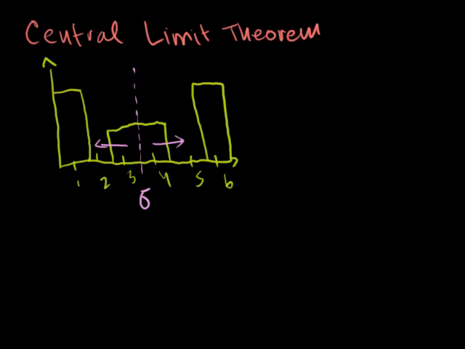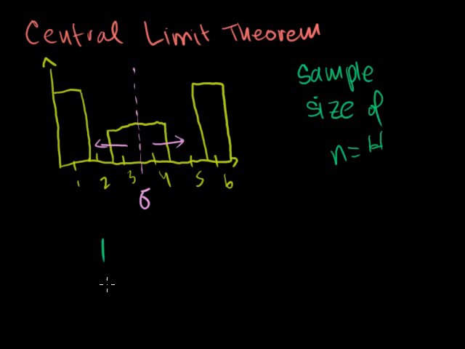So let me define something. Let's say my sample size, and I could put any number here, but let's say first off we try a sample size of n is equal to 4. And what that means is I'm going to take 4 samples from this. So let's say the first time I take 4 samples, so my sample size is 4. Let's say I get a 1, another 1, a 3, and a 6. So that right there is my first sample of sample size 4.